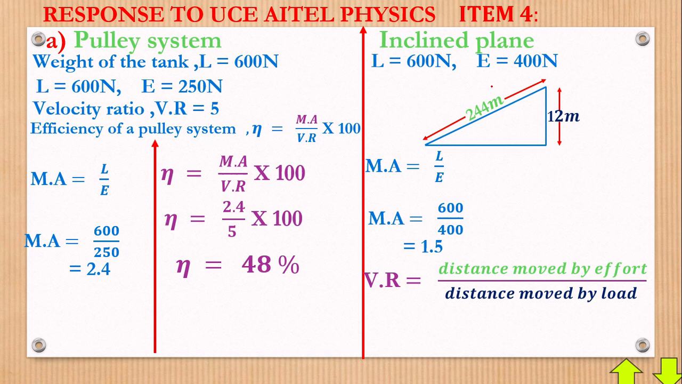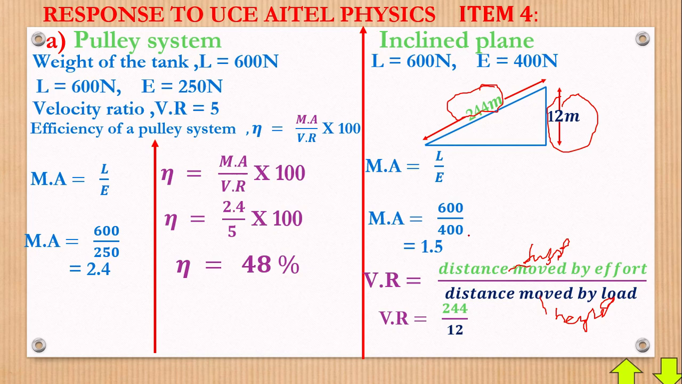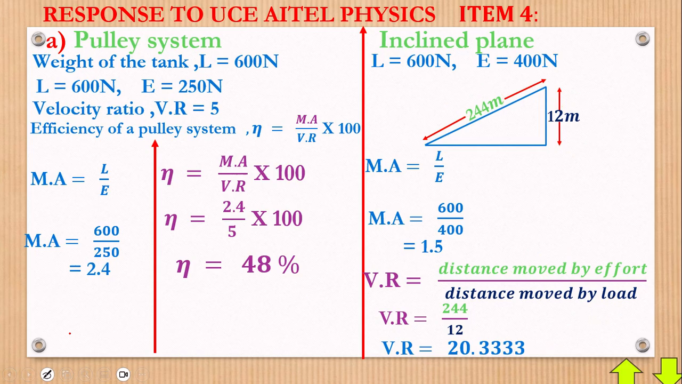Okay, good. So this is the distance moved by the effort and the distance moved by the load. I've clarified: this one is for the hypotenuse, and this one here is for the height, in simple terms. That's how you get that done. Then let's substitute there. So velocity ratio is equal to 44 over 12, and our final answer will be 20.33. Still, velocity ratio doesn't have a unit. We don't have an SI unit as far as velocity ratio is concerned.